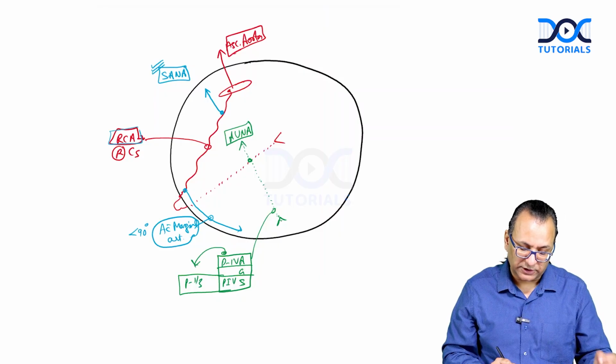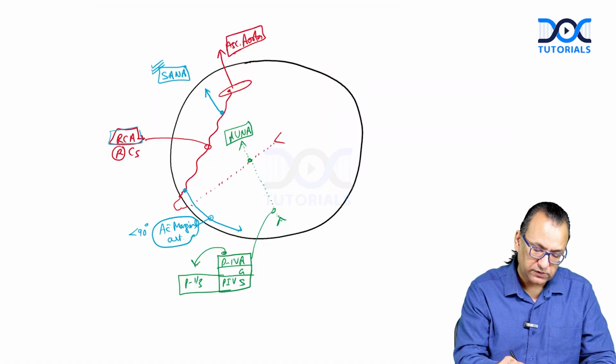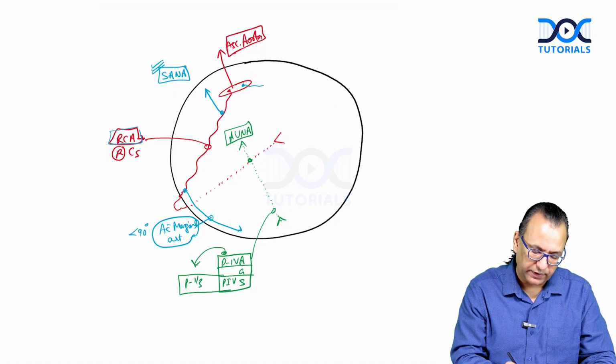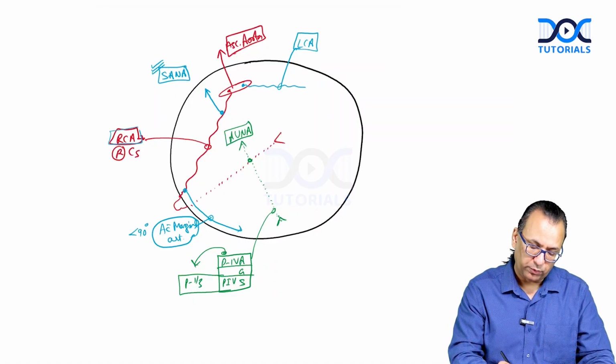Now, once you have mentioned this, let us focus on the left coronary artery also. The left coronary artery is also a branch of the ascending aorta. This is the left coronary artery, which is also a branch of the ascending aorta. It will give two branches.